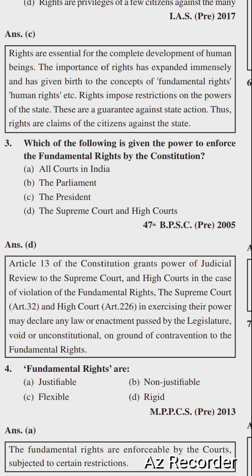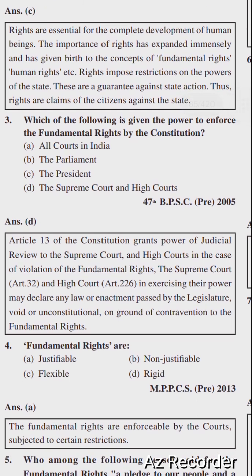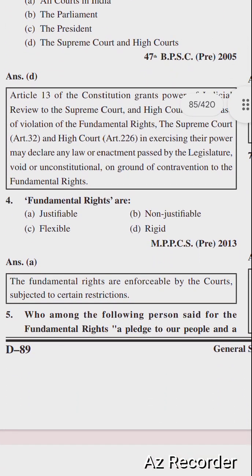The Supreme Court under Article 32 and the High Court under Article 226, in exercising their power, may declare any law or enactment passed by the legislature void or unconstitutional on the ground of contravention of the fundamental rights. Next question: fundamental rights are, options: justiciable, non-justiciable, flexible, rigid. Right option is option A, justiciable. The fundamental rights are enforceable by the court subject to certain restrictions.